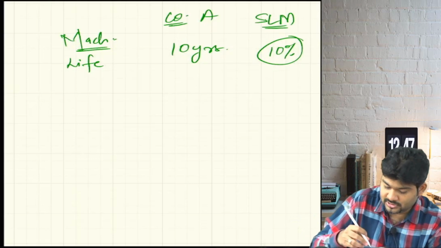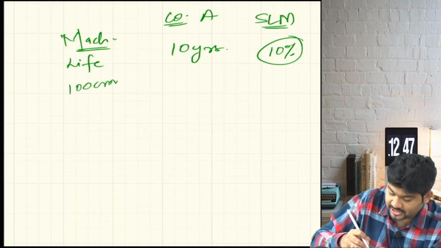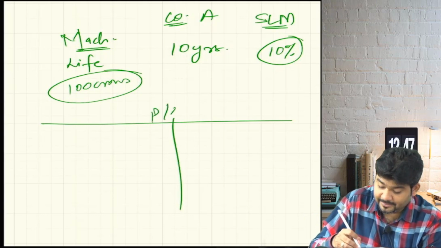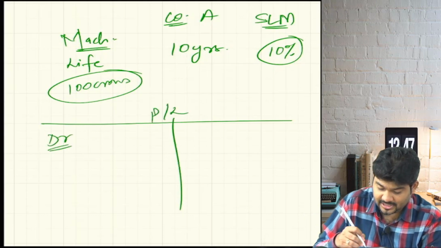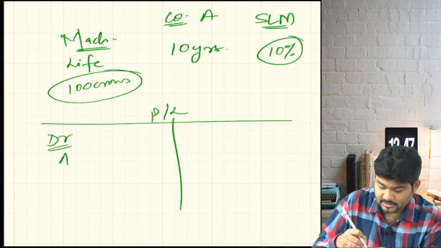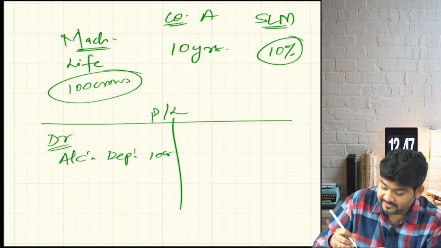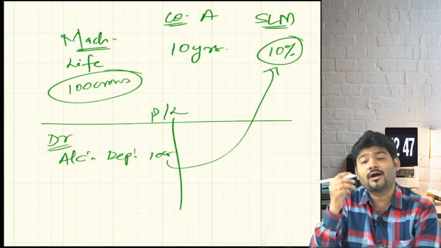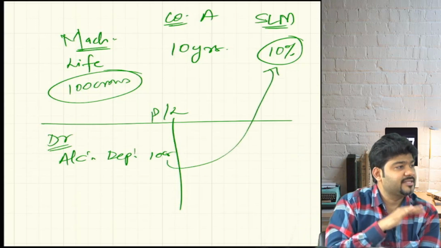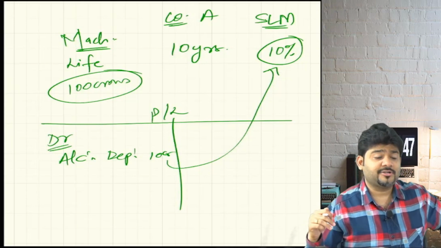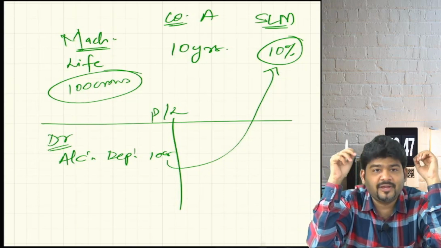Suppose I have purchased a machinery for 100 crores, how much amount will be debited in the P&L account in the name of depreciation? This is called accounting depreciation. 10 crores will be debited as per our accounting method of straight line method, SLM. Are we clear?